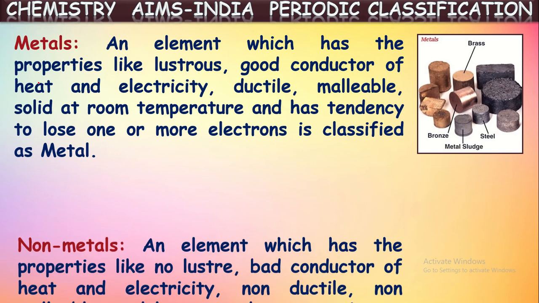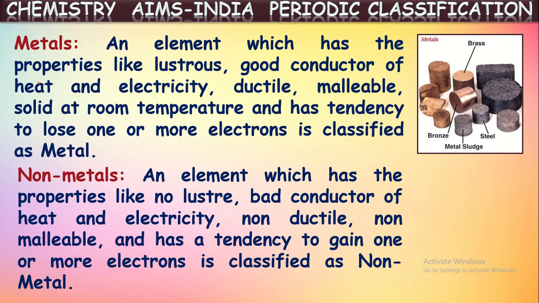Okay. Next, non-metals. An element which has properties quite opposite to metals, we can say simply like no luster, bad conductors of heat and electricity, non-ductile, non-malleable, and have tendency to gain one or more electrons are classified as non-metals. So the elements which have properties quite opposite to that of metals are classified as non-metals.